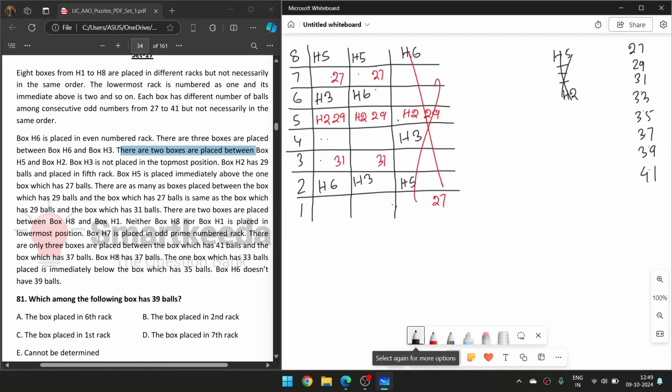Okay, there are 2 boxes placed between H8 and H1. So H8, 2 boxes, H1, or H1, 2 boxes, H8. Okay, so H8 and 2 boxes are placed between H8 and H1. Neither is placed here, so H1 or H8 not here. So H8, 2 boxes, no. Okay.